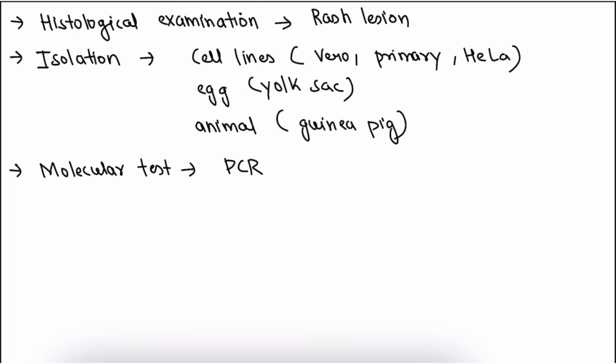The other test we can do in rickettsial infection is histological examination. We can isolate the rickettsia by cell lines, Vero, primary, HeLa and egg yolk sac, and animal guinea pig, as we have studied in Neill-Mooser reaction, and molecular test PCR.